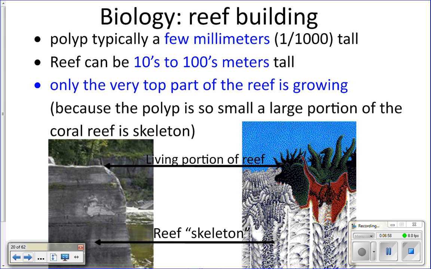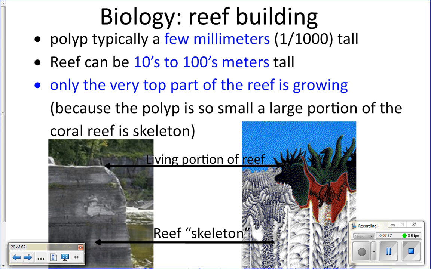So a reef is a huge structure. The Great Barrier Reef is hundreds of miles long. It's many feet high. So it's a huge structure. But the living part of the reef is actually only on the very, very surface. Okay? So the rest of that big old structure is actually dead. It's the remnants of dead coral, the skeletons of dead coral, and also algae and shells of other things. Okay? So only the very surface of the reef is growing.